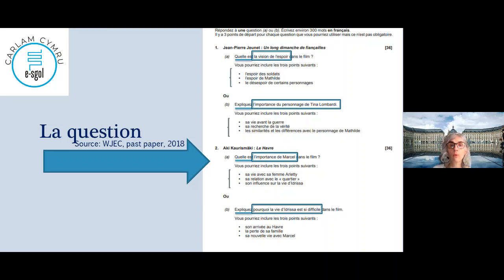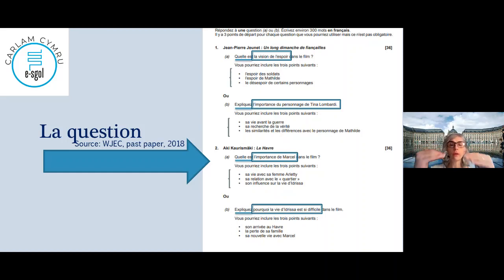And the last one from this page was pourquoi la vie d'Idrissa est si difficile à expliquer. So his arrival, the loss of his family, his new life with Marcel. So everything can be difficult, needs to adapt, and so on. You need to write a lot of things. So explain, you go through, when you explain, you in fact state the thing you're going through.